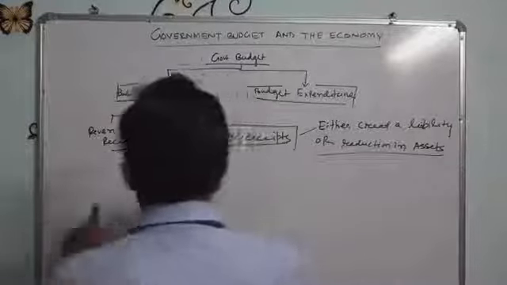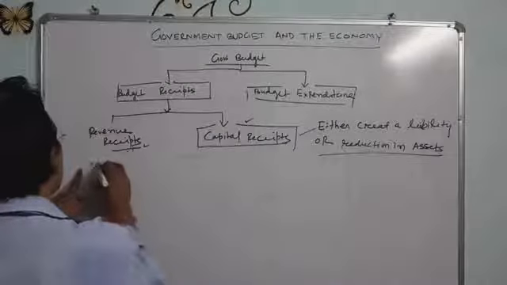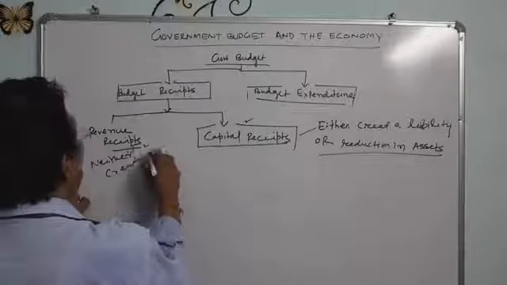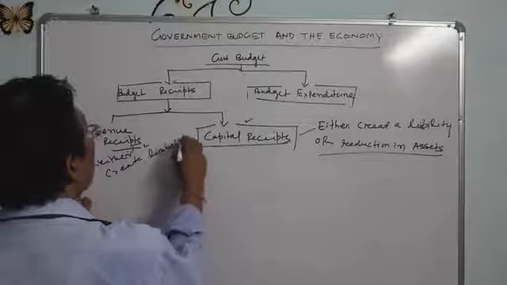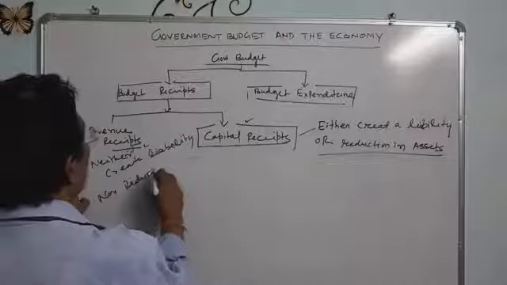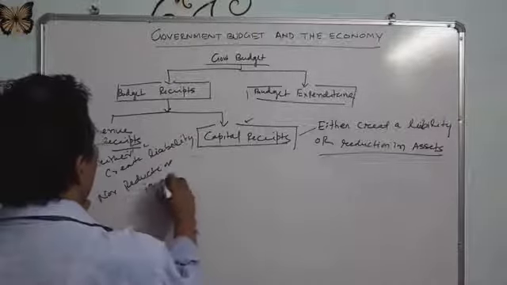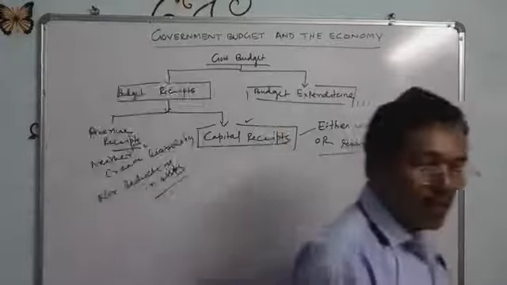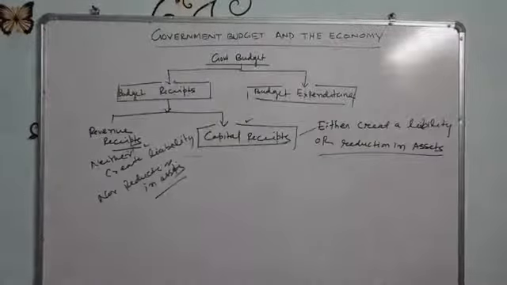Remember it. Revenue receipts neither create liability nor reduce assets. Pay attention: capital receipts are those receipts that either create a liability or reduce assets.